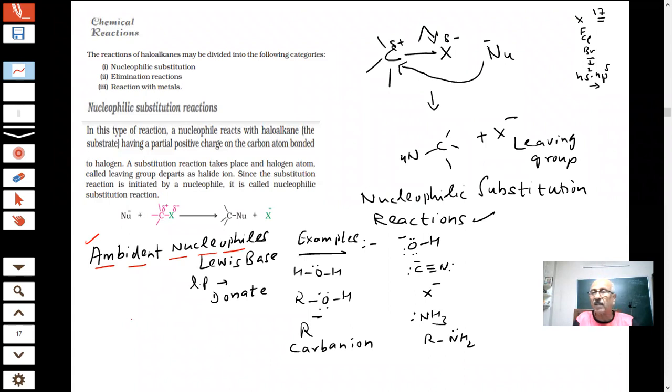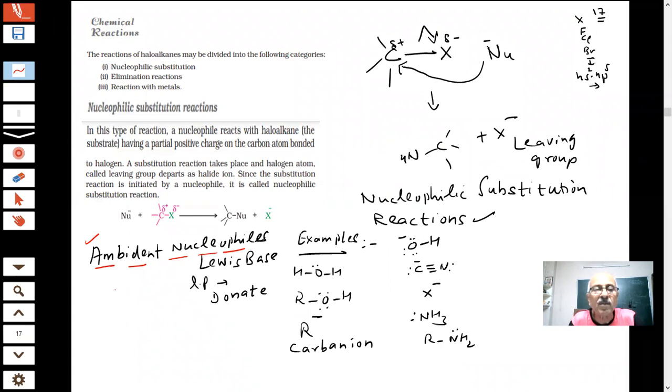They have more than one nucleophilic atom. That means they can bond from more than one atom. Sir, maybe SCN.